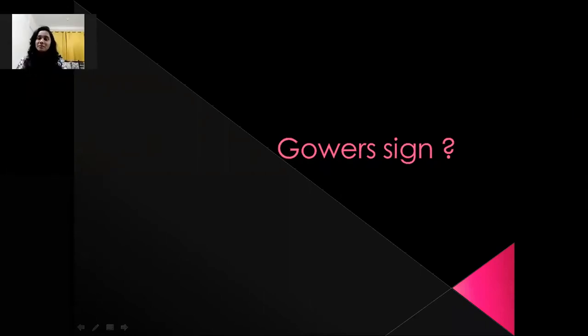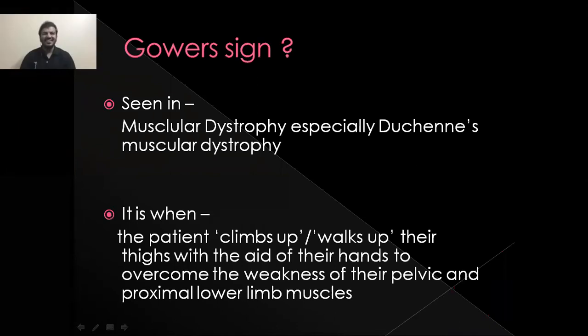Absolutely right. It's when the patient climbs up using their thighs or the aid of their hands. They go onto all fours, then take the knee support and then get up, because, as Neha said, the proximal or the pelvic muscles are weak.